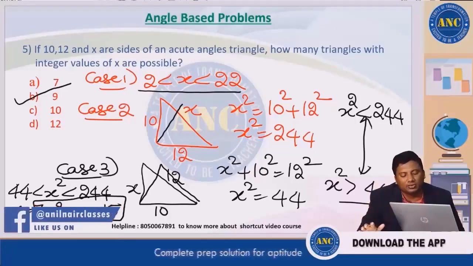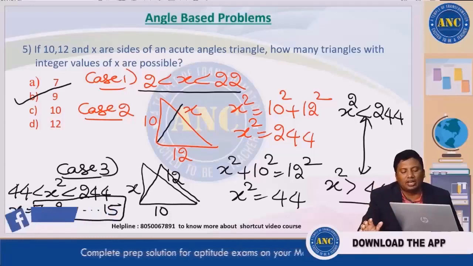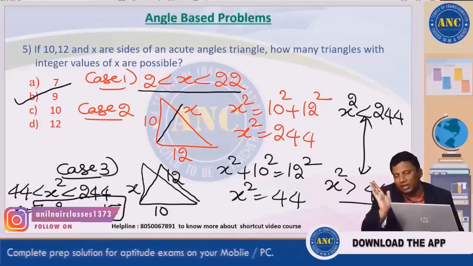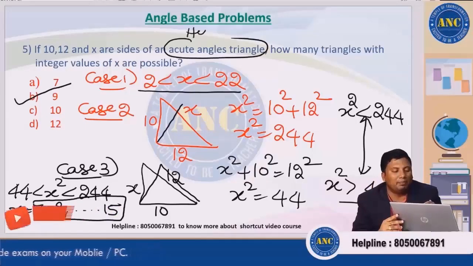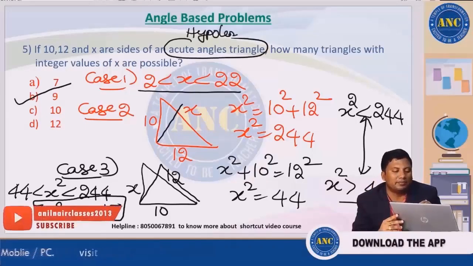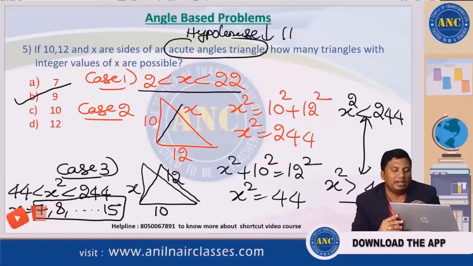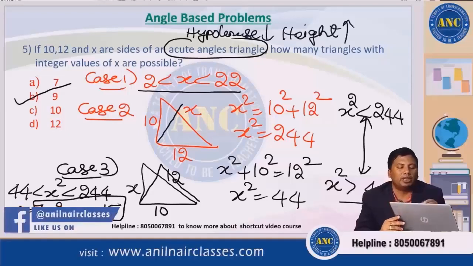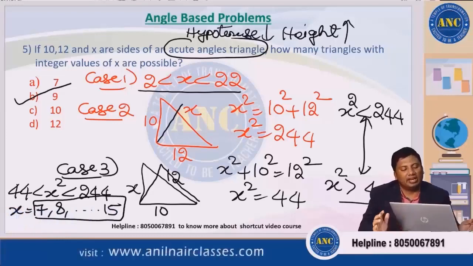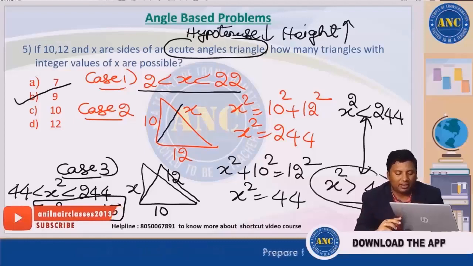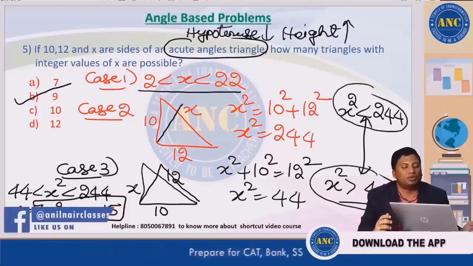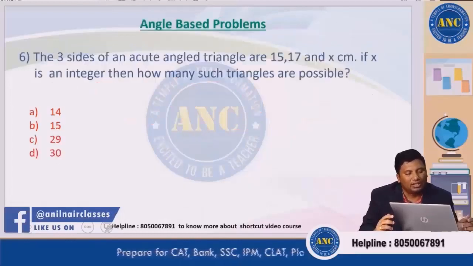x square plus 10 square is 12 square, so x square is 44. If it is moving to the right side, in an acute angled triangle, hypotenuse decreases and height increases. So x square is greater than 44 and less than 244. Fifth one over. Sixth one.